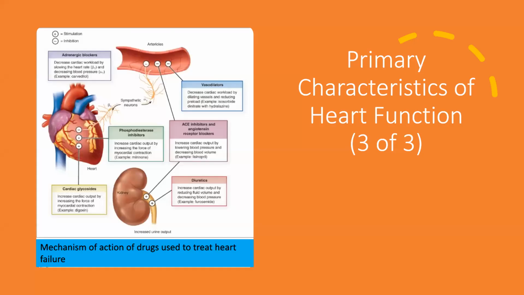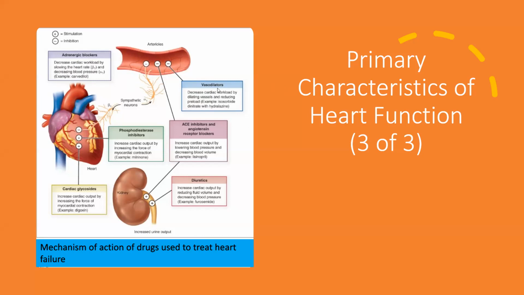For the mechanism of action of drugs used to treat heart failure, the plus will show stimulation and the minus will show inhibition. So these are the arterioles. If it's an adrenergic blocker, what will the drug do? They will decrease the cardiac workload by slowing the heart rate at beta-1 receptors and decreasing the blood pressure at alpha-1 receptors. For example, carvedilol comes under the adrenergic blockers and its mechanism of action is this.